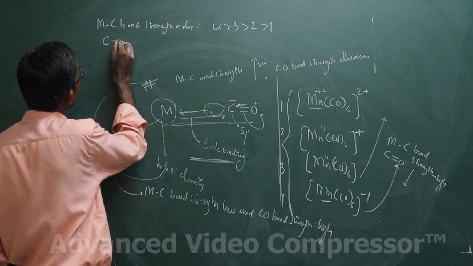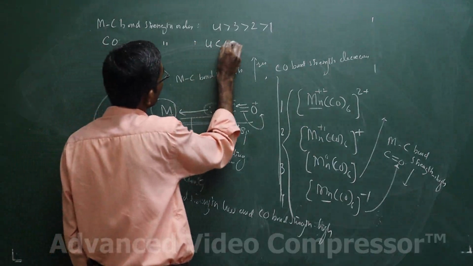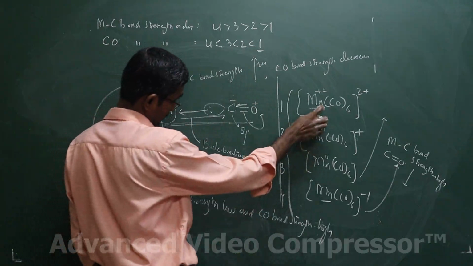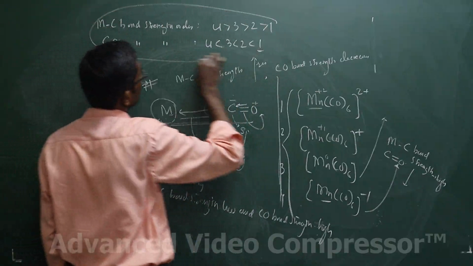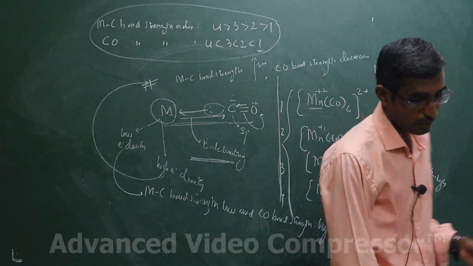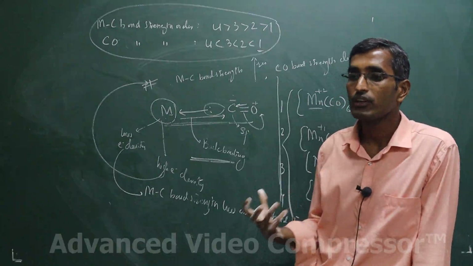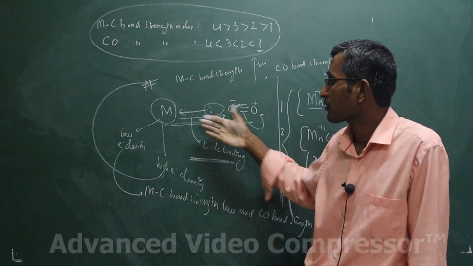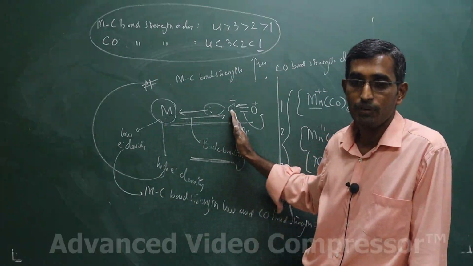Whereas if they ask for the CO bond strength, what will be the order? 4 is less than 3, less than 2, less than 1. CO bond strength will be highest in this one and lowest in this one. Keep it in mind, this is an important aspect for the competitive examination, and it is about back bonding. They may ask what is responsible for the high strength of the M-CO bond? Back bonding. You know how the back bonding happens: the electron is given back from the metal into the pi star anti-bonding orbital.